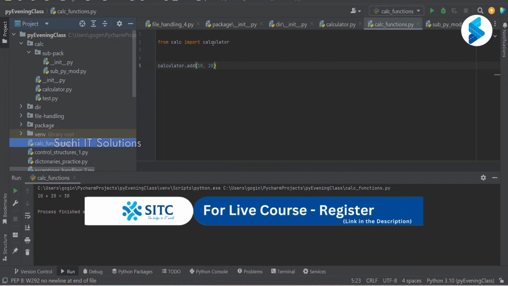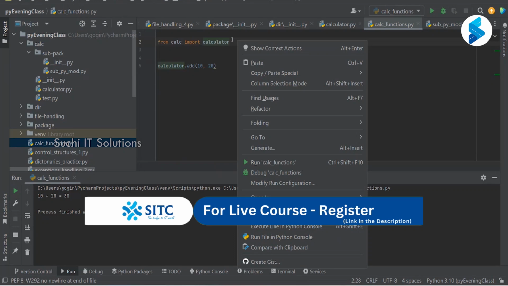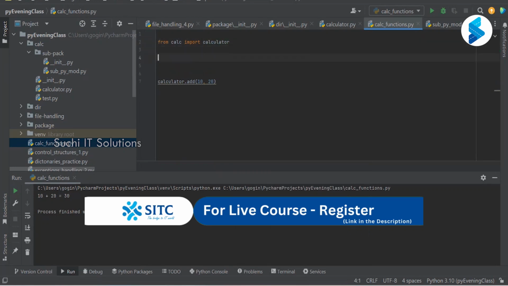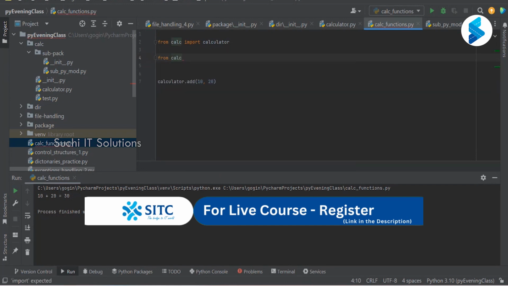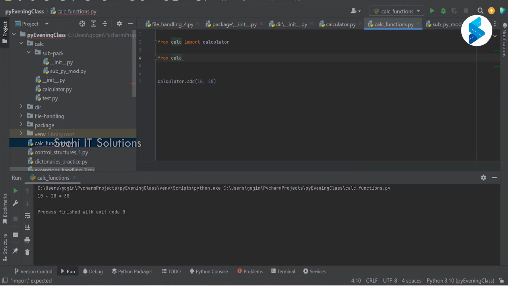So from calc import calculator. Now I want to import from the sub package also. Where is the sub package? It is in the calc folder, the calc package, and within that you have a sub pack.